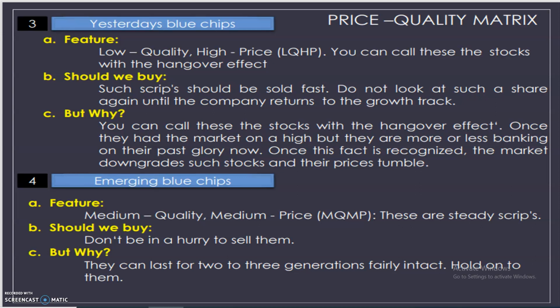Hold on to them. These securities will give you steady, regular, or the expected income for your investment. That's why you should not sell these securities. You should purchase them and hold them for the long term because the quality of the financial performance is medium and the price is also medium. So this type of shares can be called optimal shares.